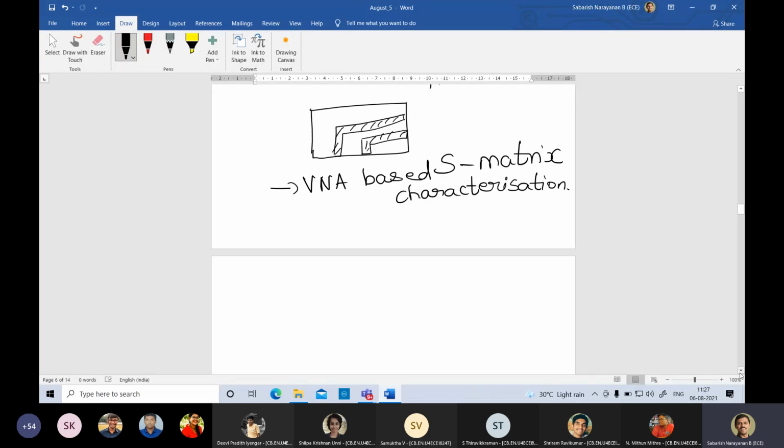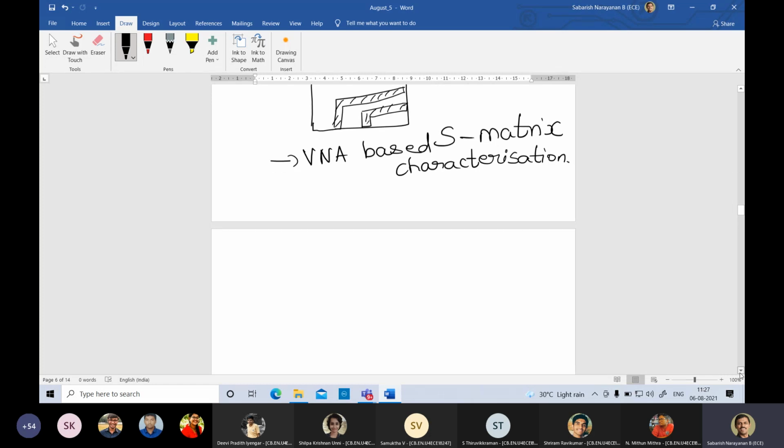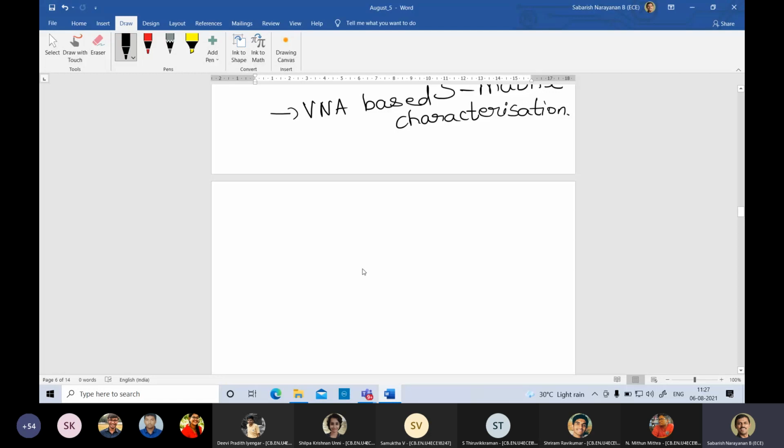So if you come to our lab, you design an antenna, right? Or you design a simple transmission line. Tomorrow I'll show you a sample example of a transmission line that was designed in our microwave lab. Once you design it, you will just take it. We designed a transmission line over a plywood substrate. So we had the substrate like this, a small board.